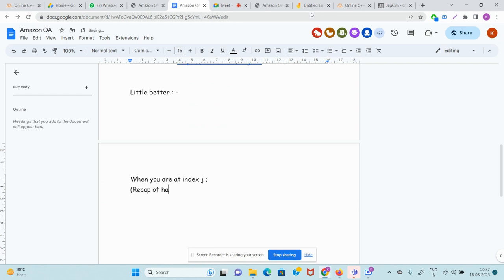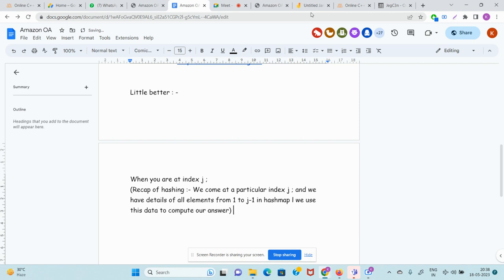Let's recap hashing. We come at a particular index j, and we have details of all elements from 1 to j minus 1 in the hash map. We use this data to compute our answer.